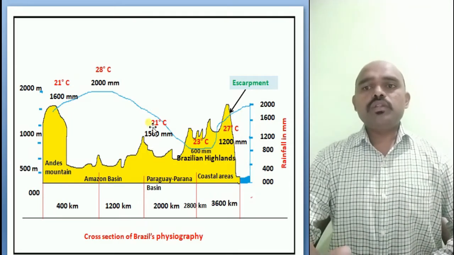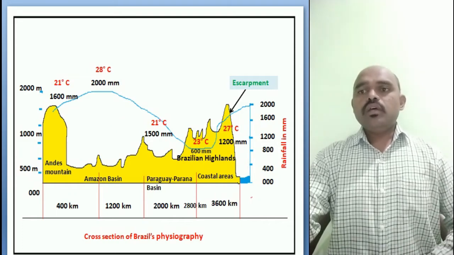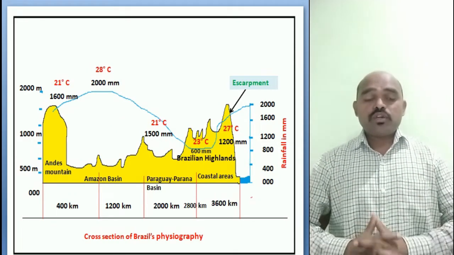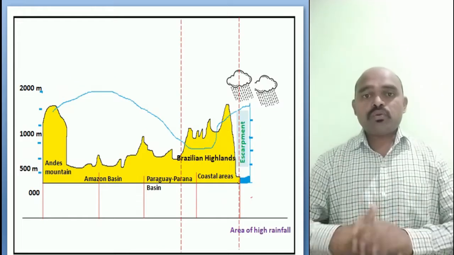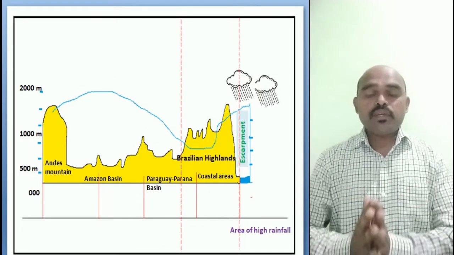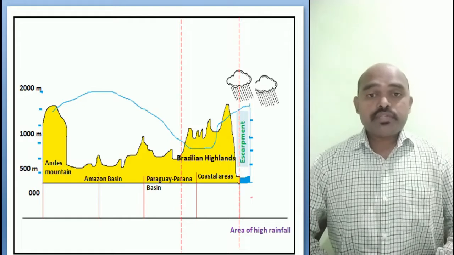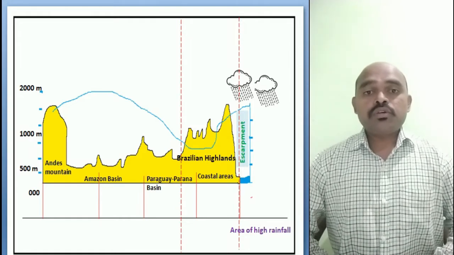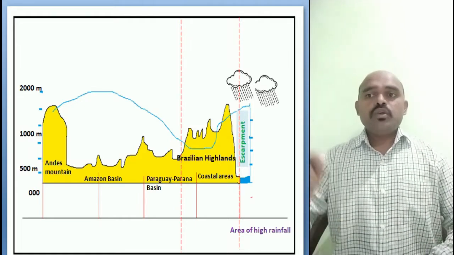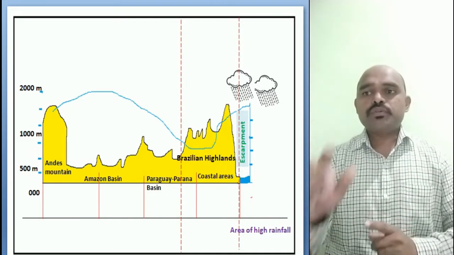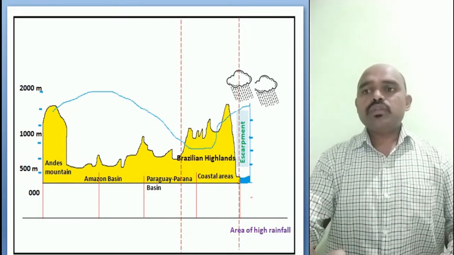Now let's move further and understand it. Now my dear students, you can see the escarpment. Already in the physiography of Brazil, I had explained about the different physical features of Brazil. In that we basically discussed the escarpment and the Brazilian highlands also. So see, this part which you can see is actually the escarpment. So here we have the escarpment. This part is the escarpment.